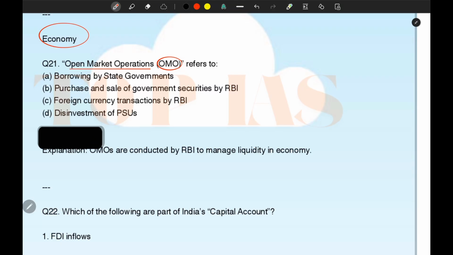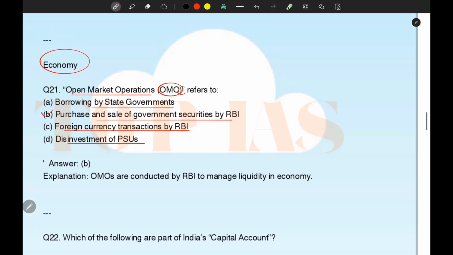Open market operation, OMO, refers to borrowing by state government, purchase and sale of government security by RBI, foreign currency transaction by RBI, or disinvestment of PSU. So the correct option is option number B. Purchase and sale of government securities by RBI is known as open market operation.